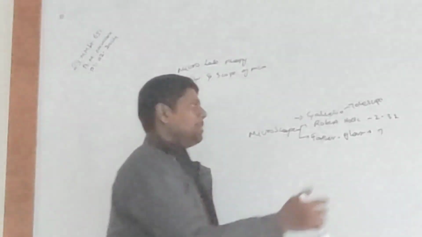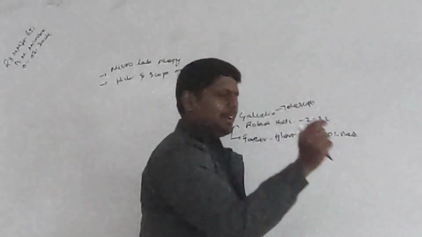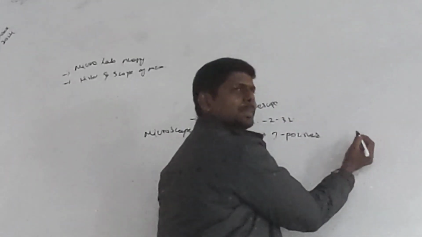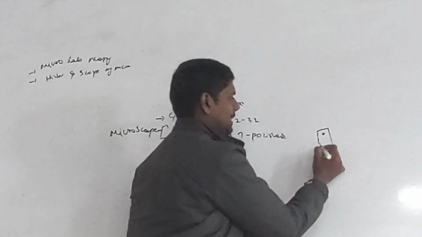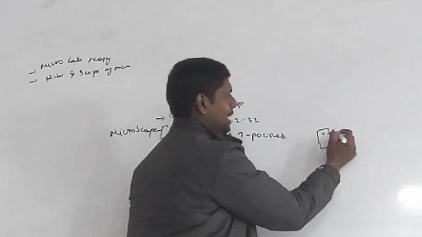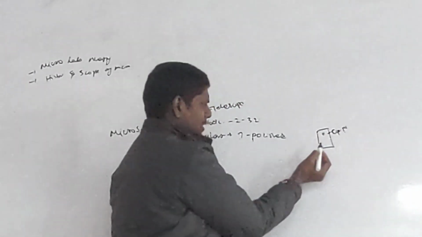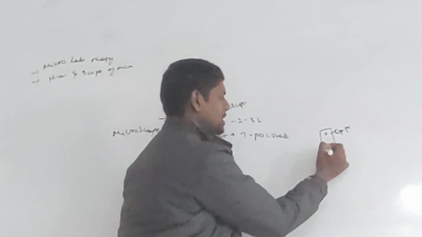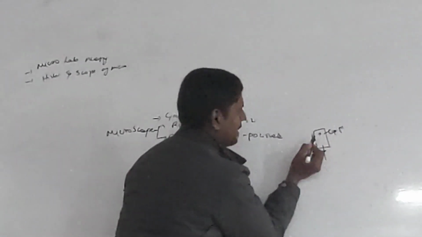So what he did, he polished the glass so well into a small ball, and he kept this glass ball in a copper plate. To this plate he made a small modification: he added a screw and kept a specimen under the glass.